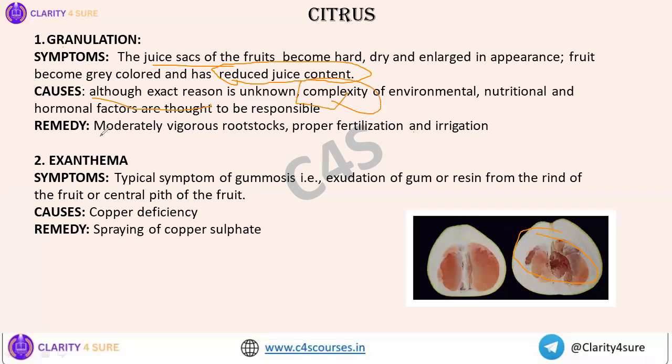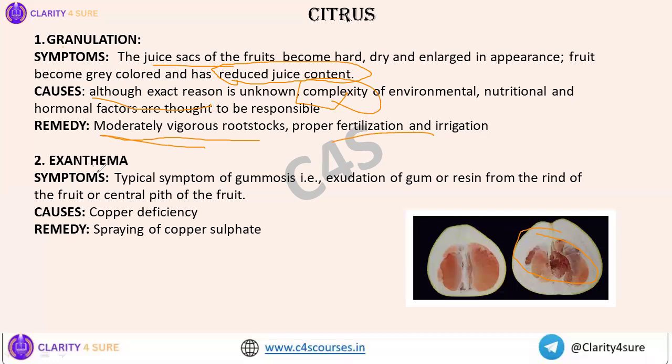So for the remedy, moderately vigorous rootstocks are preferred. Healthy vigorous rootstocks are not preferred. Moderately vigorous rootstocks are preferred. Proper fertilization and irrigation facilities should be provided.